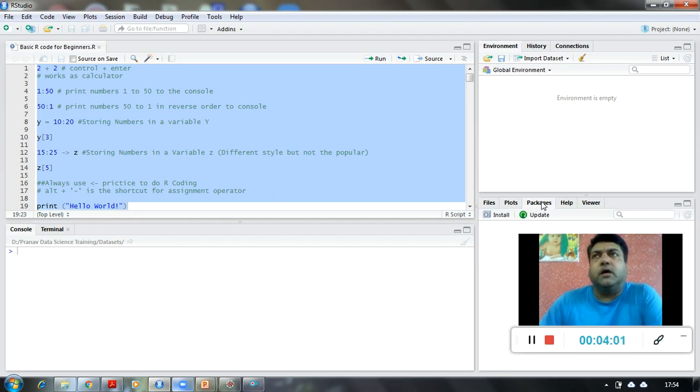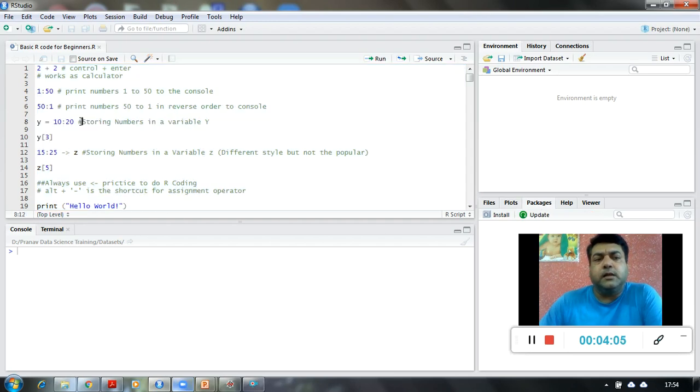When it comes to a programming language, there will always be some basic functionalities. Then the second level is that you can have your own functions written, which are called user-defined functions. And the third one is some functionality which is not default with the base of R.